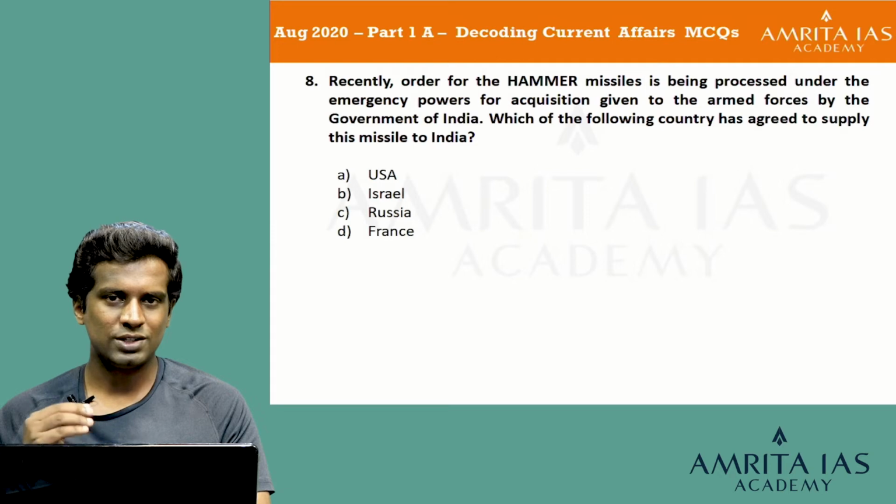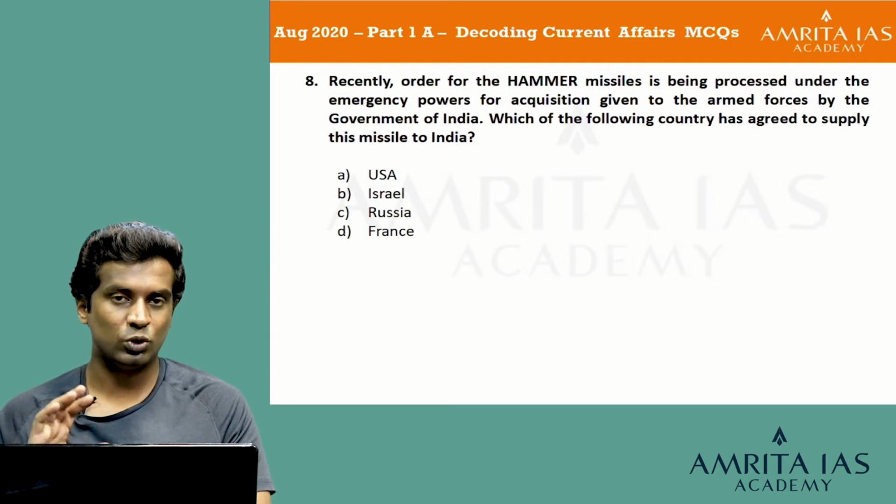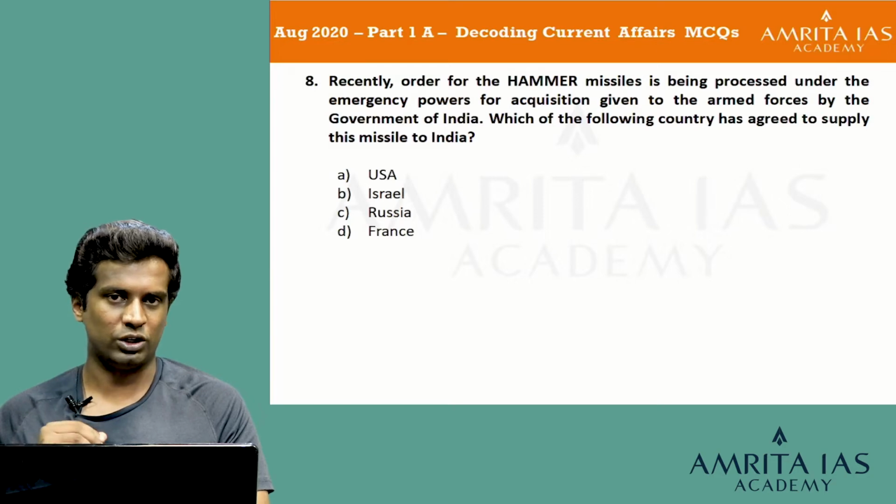So, looking at this question, it is an ABCD type of question, very hard to find out unless we have a very clear knowledge about the current affairs in which this is being talked about. Hammer missiles are actually being bought by India, and this was in the news recently with regards to the Rafale purchase also, because this is also being bought from France for the Rafale aircraft. So, taking that into account, if you can make a logical assumption to link Hammer with France or USA or Russia or Israel, if you can find the proper logic, go for it.